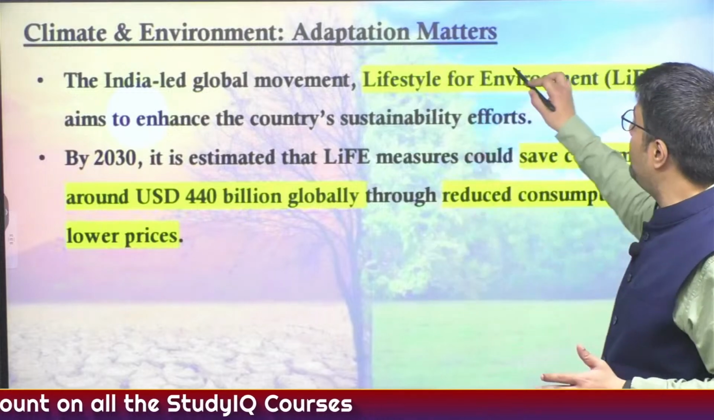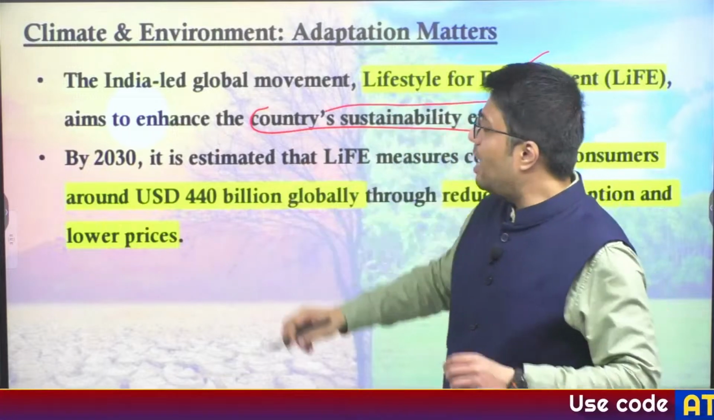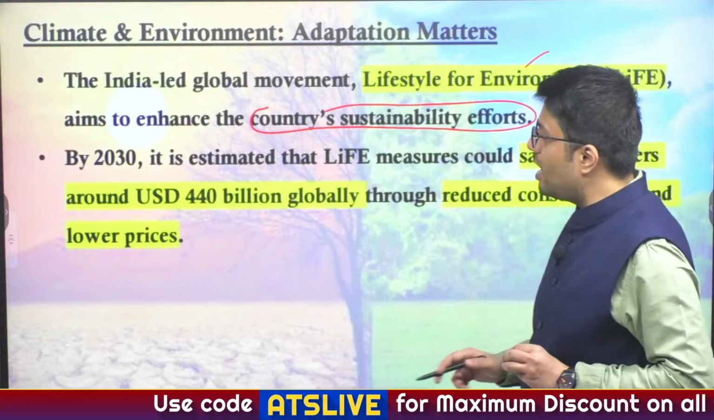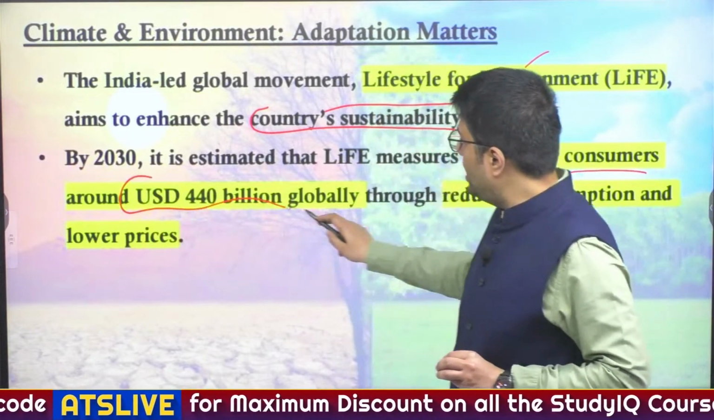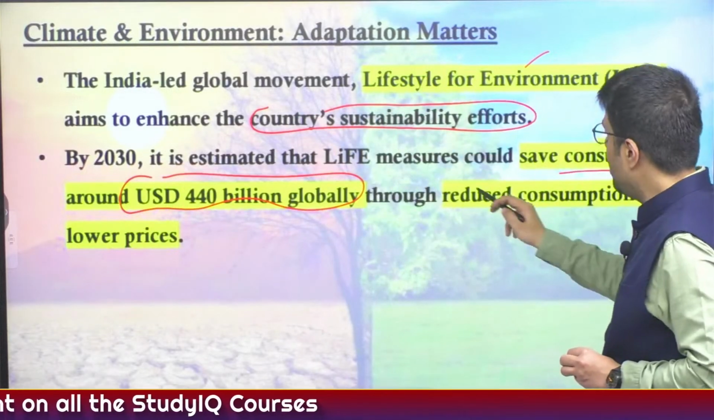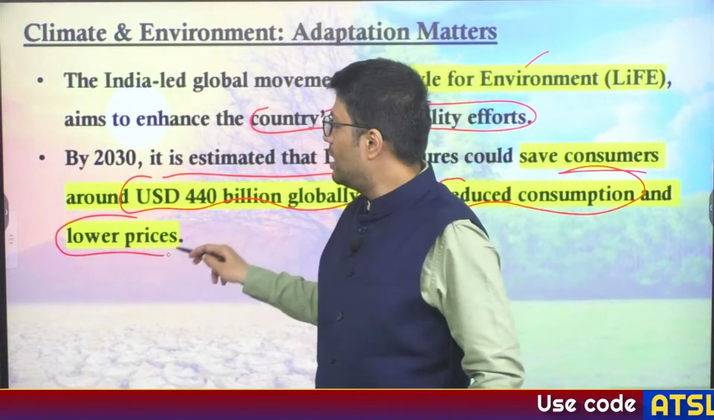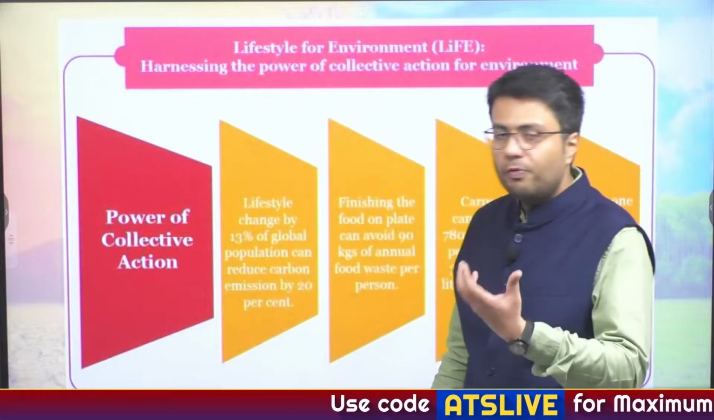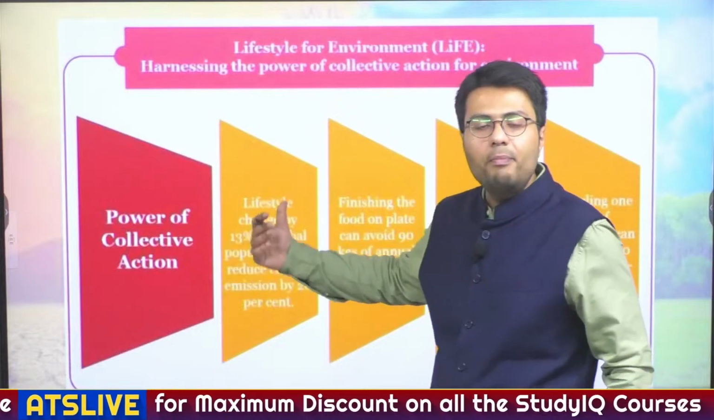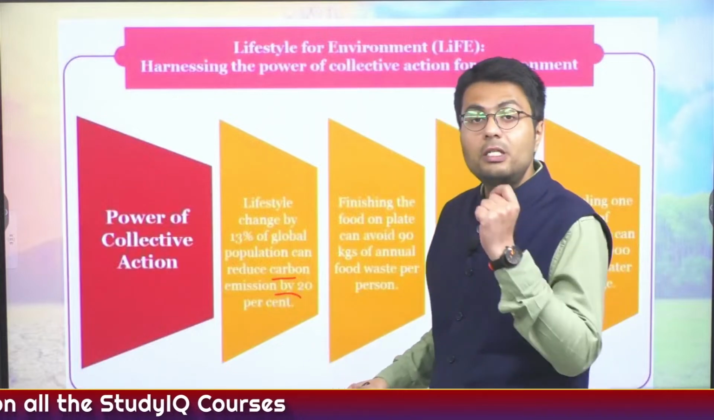First of all is the Lifestyle for Environment initiative, which aims to enhance the country's sustainability efforts. Through this measure, the government estimates that it can save consumers around $440 billion globally if the world follows India's Lifestyle for Environment initiative, which looks to reduce consumption and lower the prices of everything. Now, how is it implemented on the ground? First of all, it is done through the power of collective action, where a lifestyle change by even 13% of the global population can reduce carbon emissions by as much as 20%.